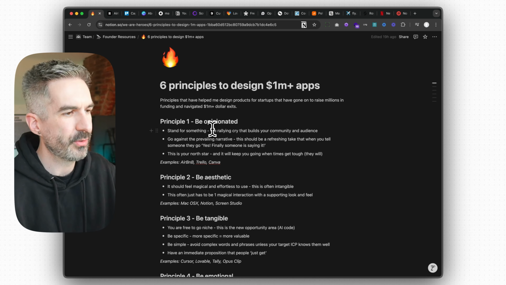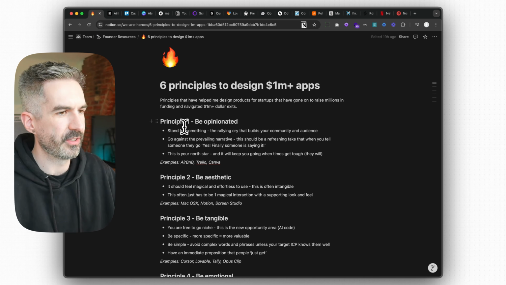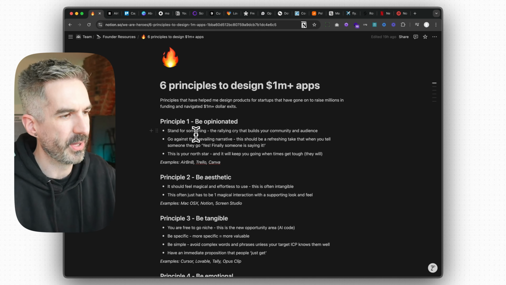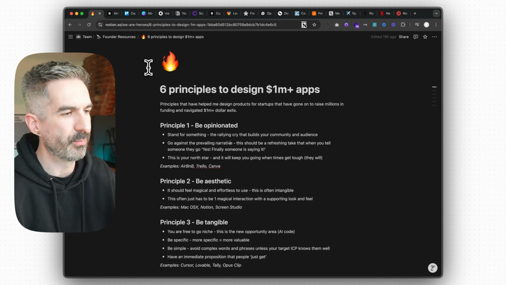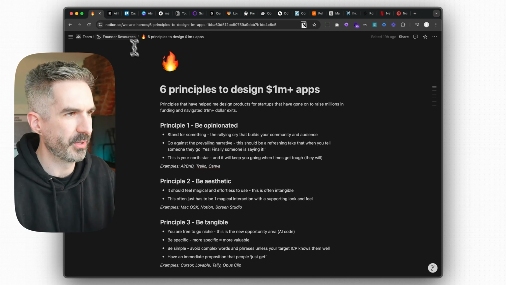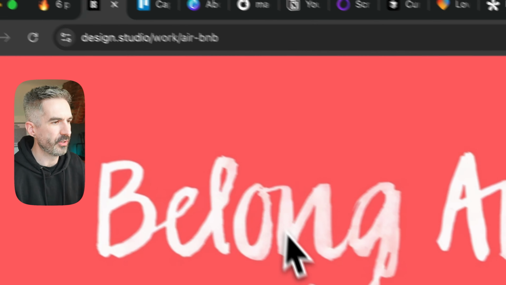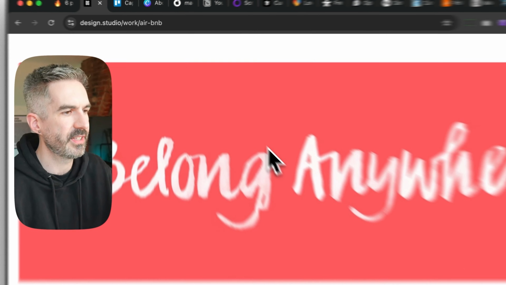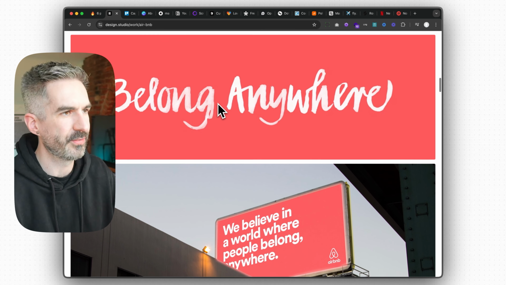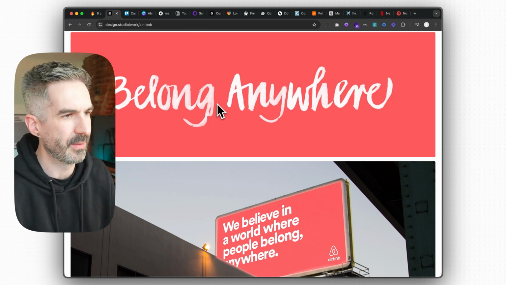So I want to take you through a few examples of companies who have done this really well. They have a very strong opinion. This often comes across in the brand vision or mission for the company. So the first one that I want to show you is Airbnb. This isn't the Airbnb website, but this is the website for the design studio that did the Airbnb branding.